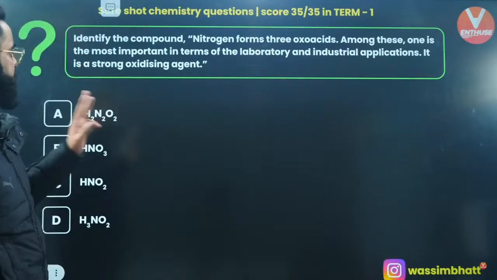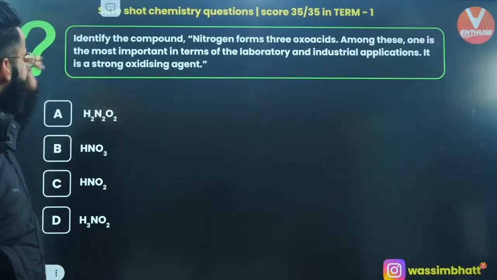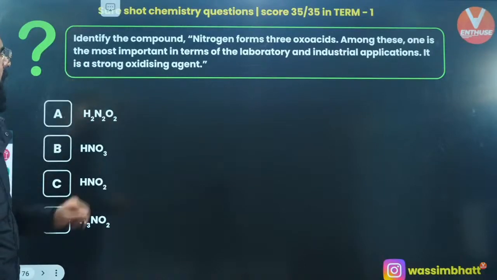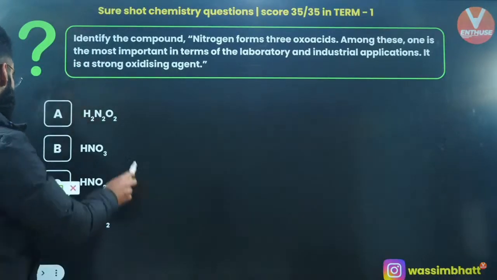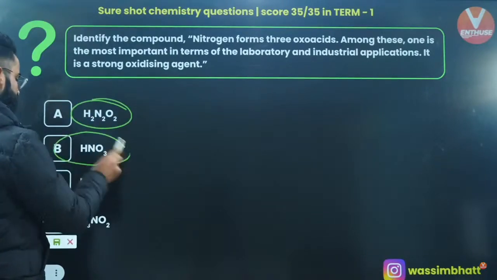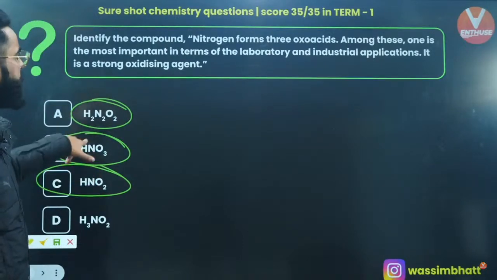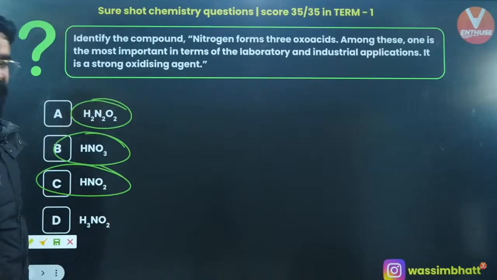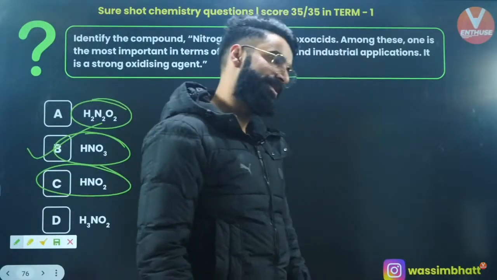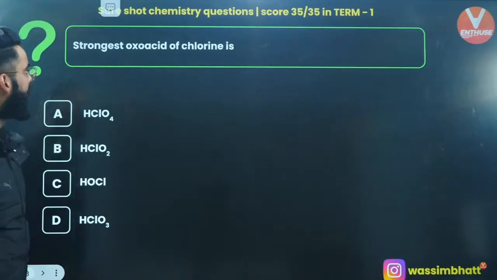One more. Identify the compound. Nitrogen forms 3 oxoacids. Among these, one is most important in terms of laboratory and industrial applications. It is a strong oxidizing agent. So first of all, nitrogen forms 3 oxoacids. This is the first oxoacid, this is one more oxoacid, and this is one more oxoacid. Now, among these 3 oxoacids, which one is more important in terms of laboratory use? It's going to be HNO3, which behaves as a strong oxidizing agent. You all are perfectly right. It's option B.